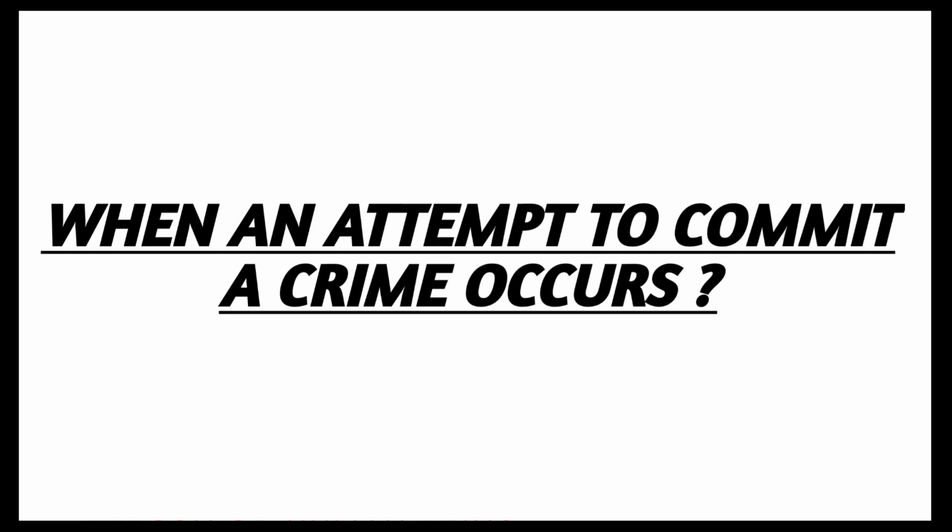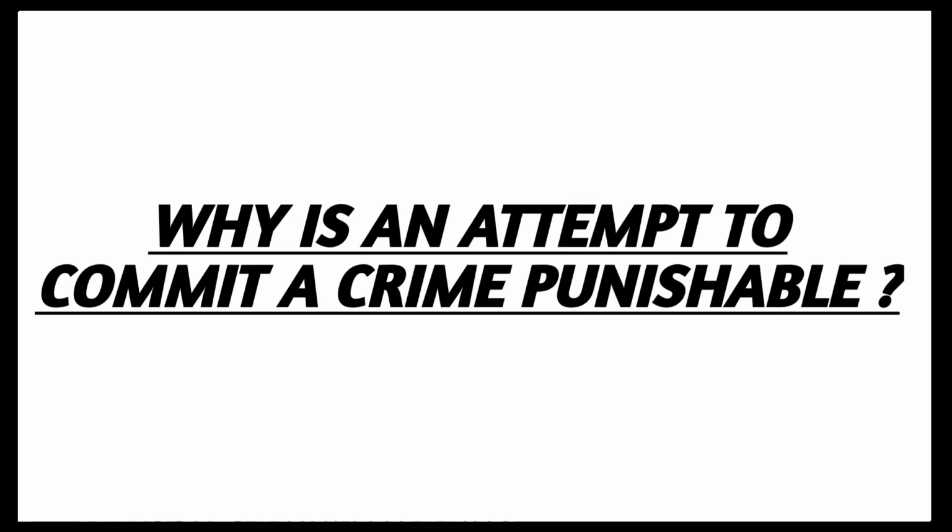Now the question arises: when does an attempt to commit a crime occur? An attempt to commit a crime occurs when a person makes up a proper mindset to do a criminal act and takes a step forward by arranging the means and methods necessary for the commission of that crime. But ultimately he fails to do so, which means that the commission fails. Then we will say that the person has attempted to commit a particular crime.